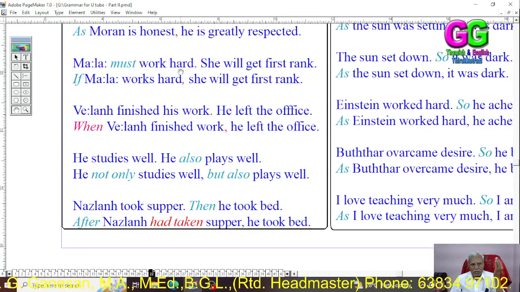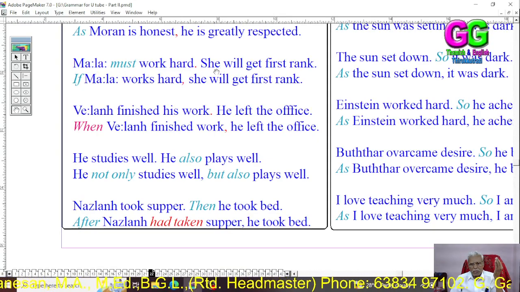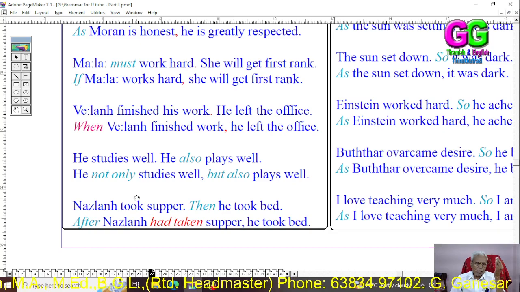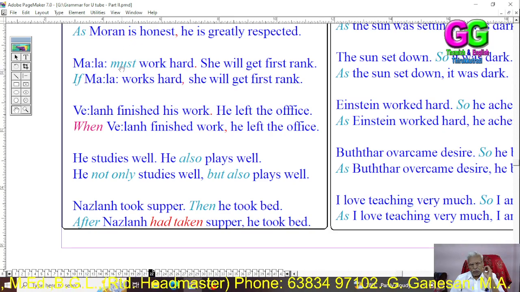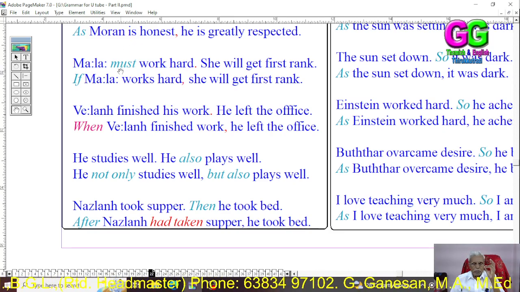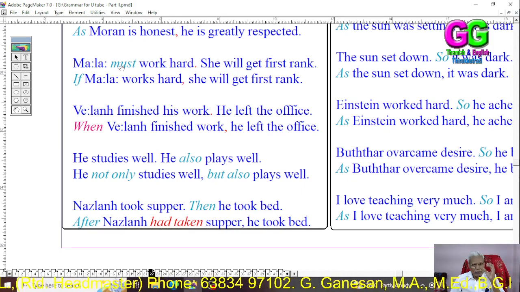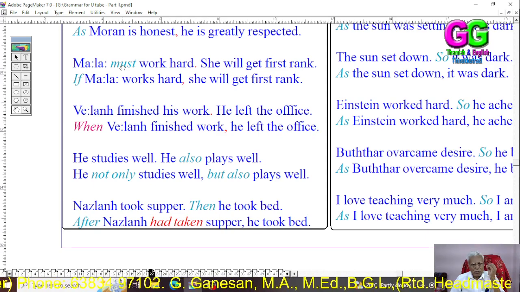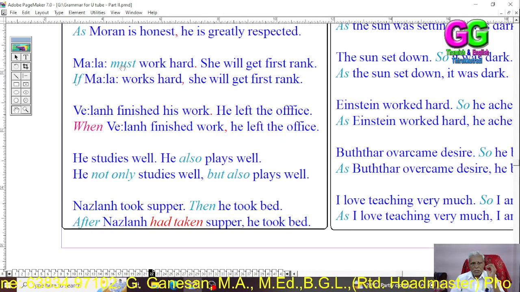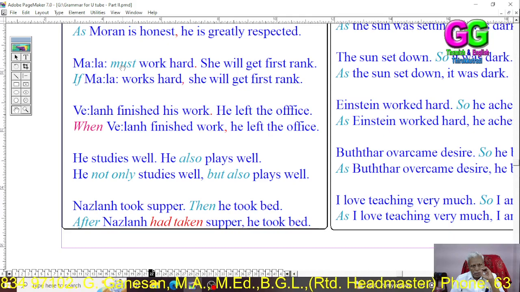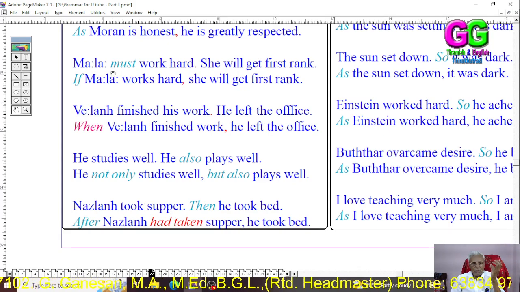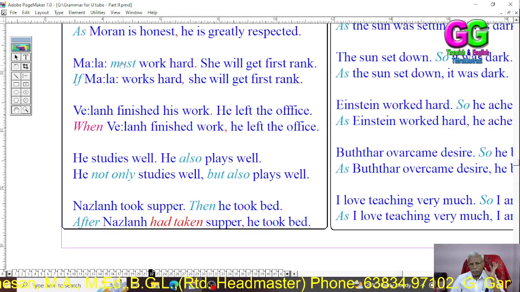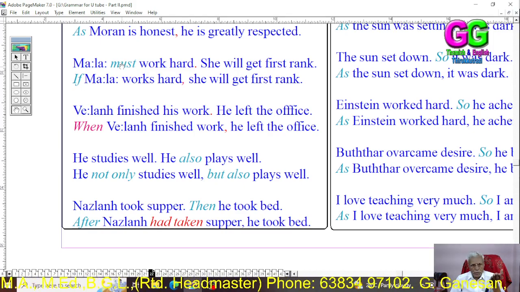Mala must work hard. She will get first rank. That is, if such auxiliary verbs as must, should, ought to come in the first sentence, they should be removed, and the complex conjunction if should be used. Must, should be removed.